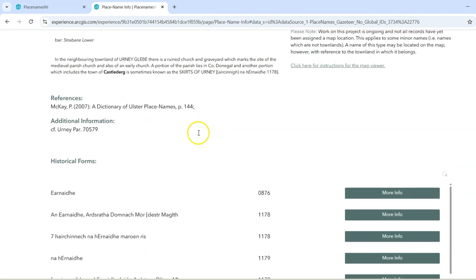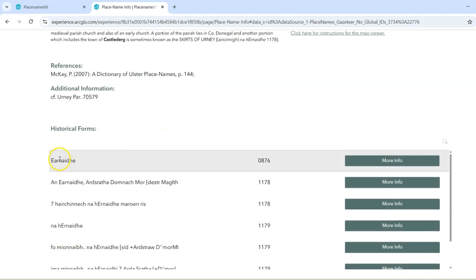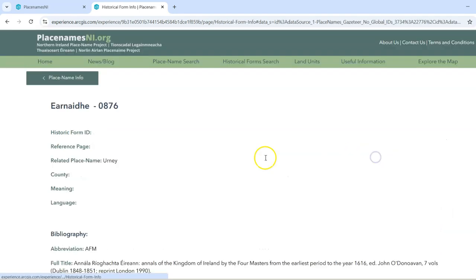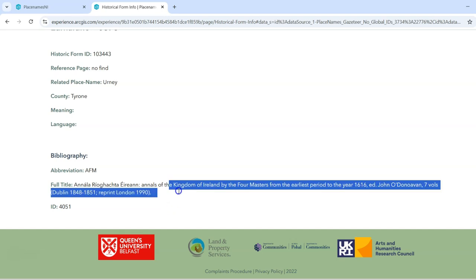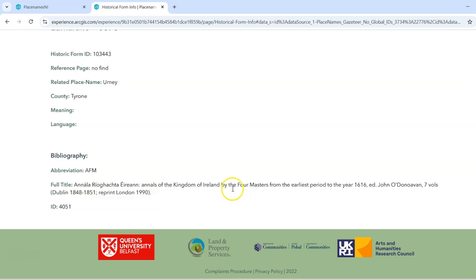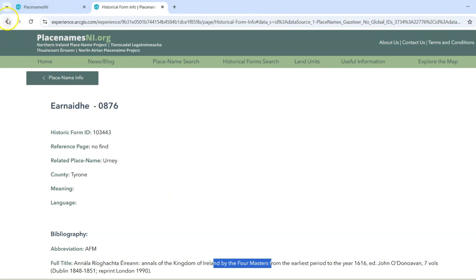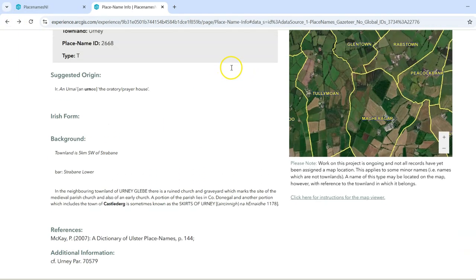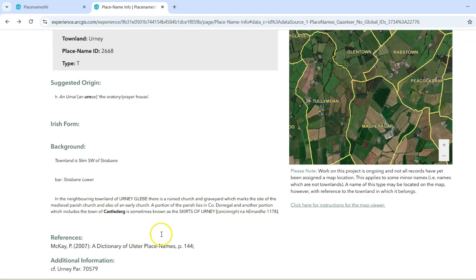then we can see, if we come down here, the variant spellings that we find and when in the historical record. And you can see in this case Urney is first referenced in 876, so that's the 9th century, and you can see it has come from a reference to the Annals of the Four Masters, published in the early 17th century. So Place Names NI for the 6 counties of Northern Ireland is a really excellent resource.